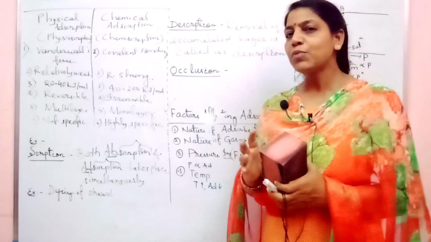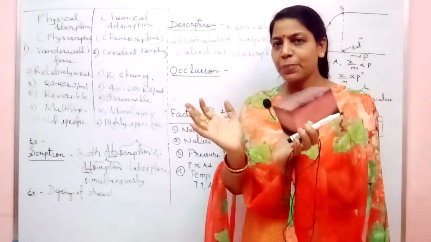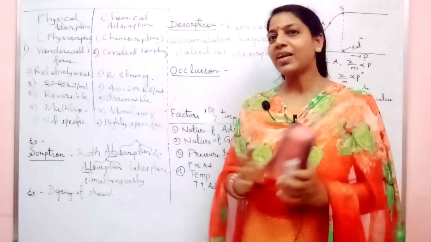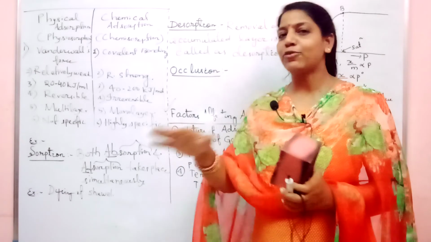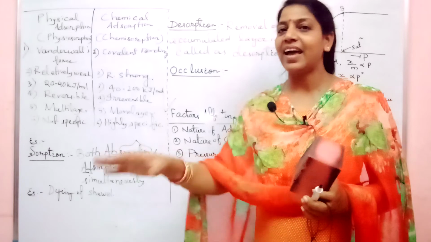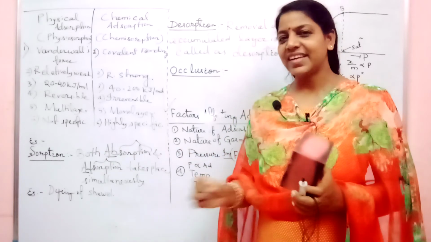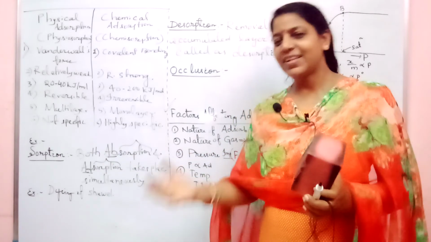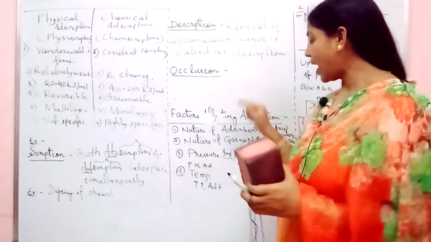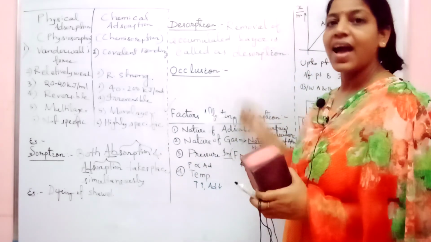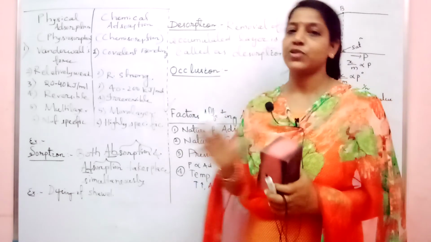You see the same coal, if you take it in the form of pieces and try to make it burn, it will be a very tough task. But the same coal you make in the form of powder. Now the surface area increases. Now we just ignite slightly. What will happen? It will start burning very fast. Yes or no? So higher the surface area, higher the adsorption.